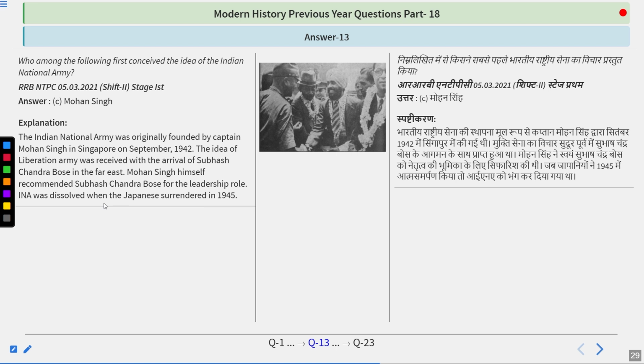And after this, the army was disbanded because there was a dispute between Captain Mohan Singh and the Japanese troops. After that, Subhash Chandra Bose was the one who reorganized the army.